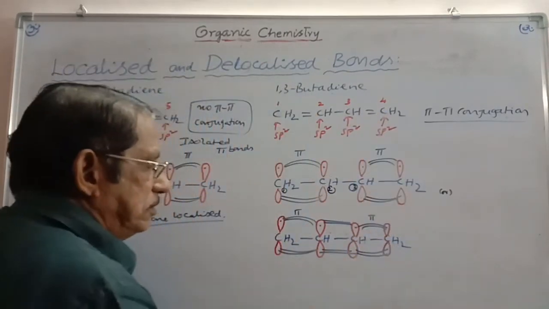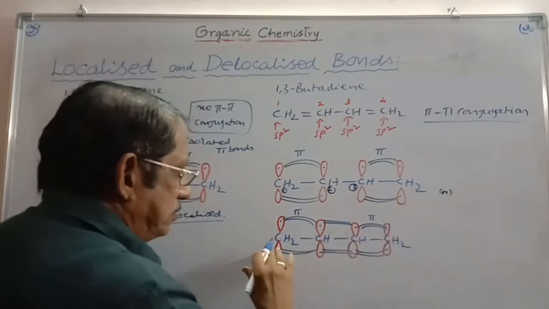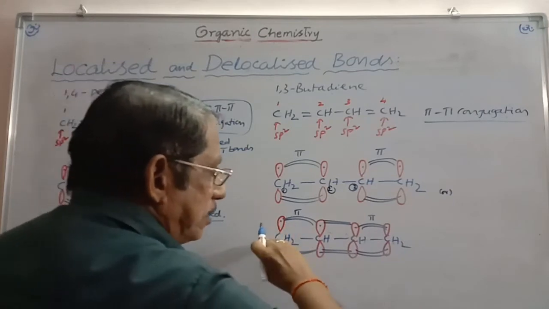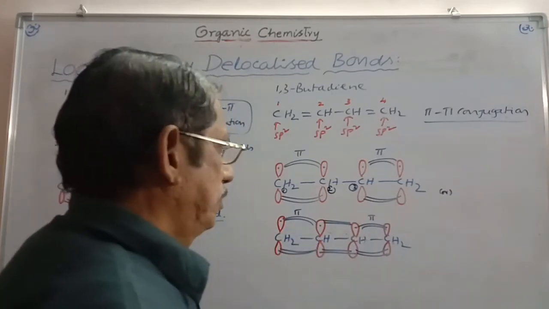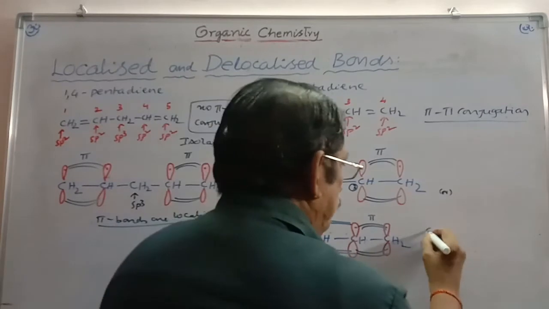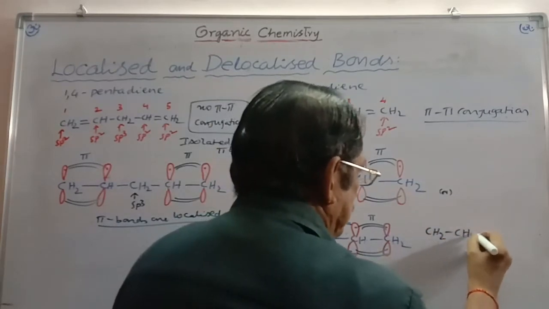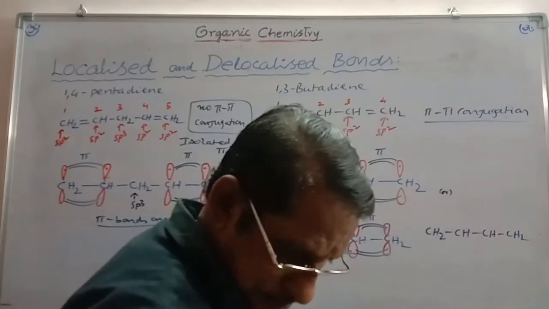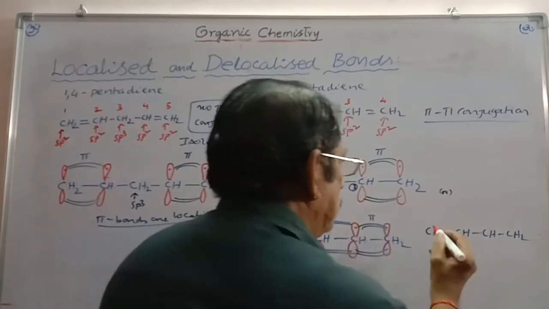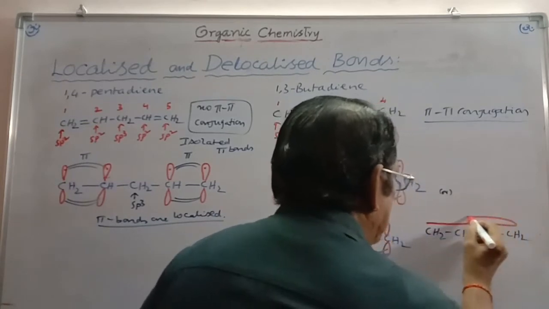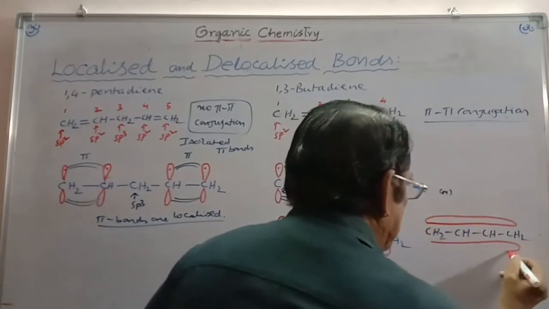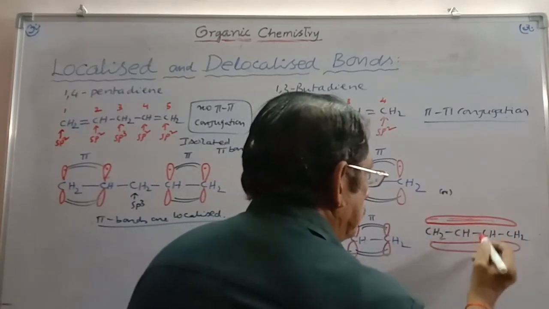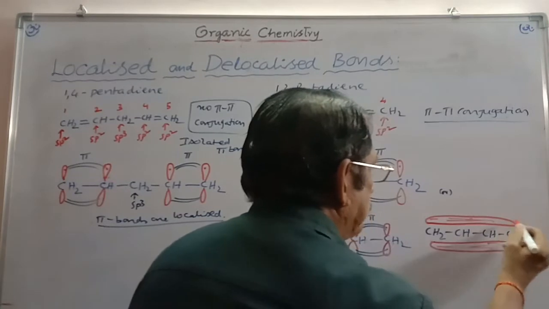What does it mean? The upper lobes are combining, the lower lobes are combining, giving an electron cloud spreading all over the 4 carbons. So here you can show it in this way: CH2, single bond, CH, single bond, CH, single bond, CH2. The upper lobes are combining in this manner, the lower lobes are combining in this manner. This is nothing but the pi electron cloud.